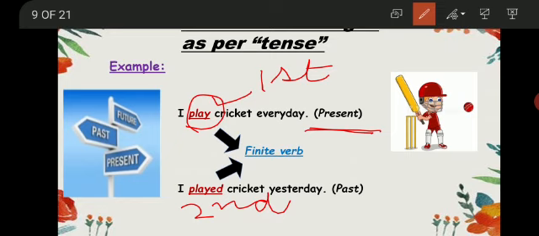Now see how the verb is changing according to the tense, how the form of the verb is changing according to the tense. So in this sentences, the word play is showing the main action, and how its forms is changing according to the tense. Means in present tense we are using the first form, and in past tense we are using the second form. Okay.